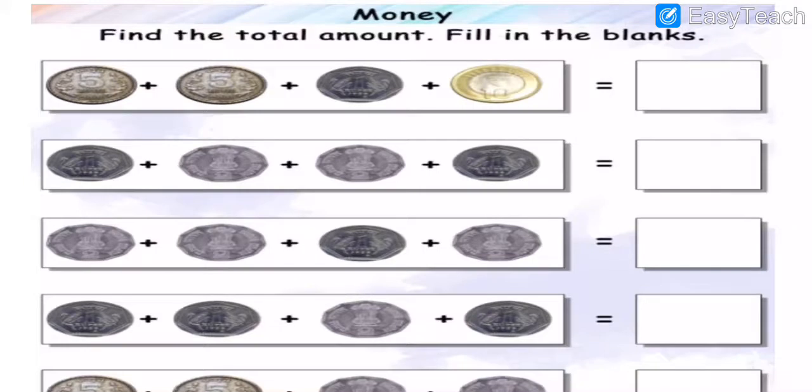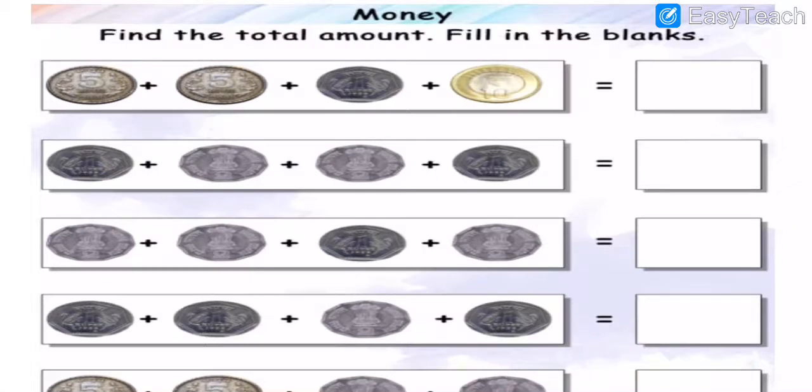Now, my dear students, in your book you have put the heading. Find the total amount of money, chapter number 11, Money, and put the instructions or a heading there. Find the total amount means we have to find the total amount and fill in the blanks.